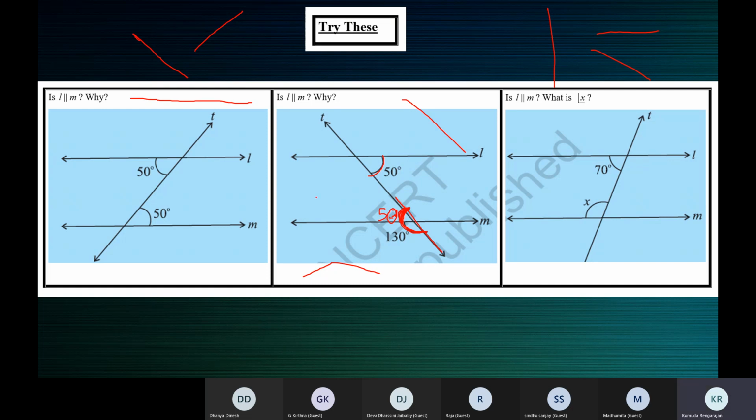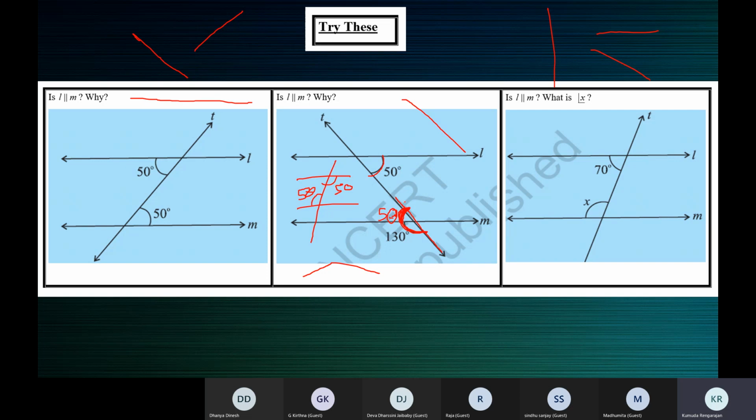Alternate interior angles, ma'am. You have 50 degrees here and 50 degrees here. They are alternate interior angles and they are equal.